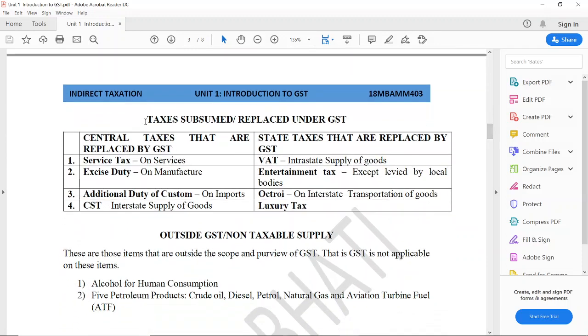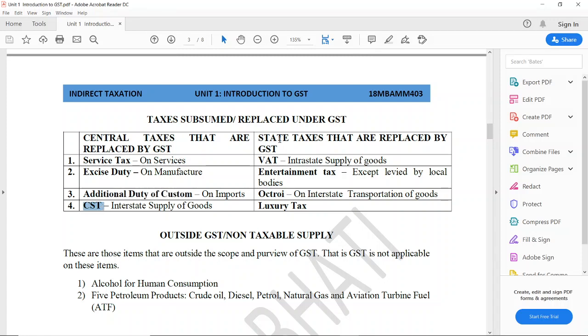Now, what are the taxes that are subsumed or replaced by GST? Under central taxes, the taxes replaced by GST are service tax, which you all know is a tax on services; excise duty, which is a tax on manufacture; additional customs duty, which was a tax on imports; and CST, which was a tax paid on interstate supply of goods and services.